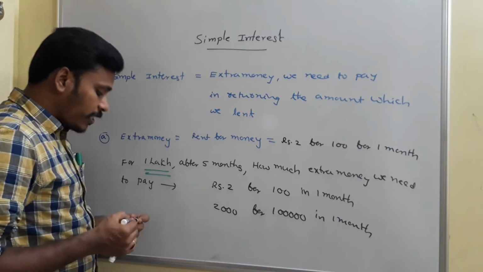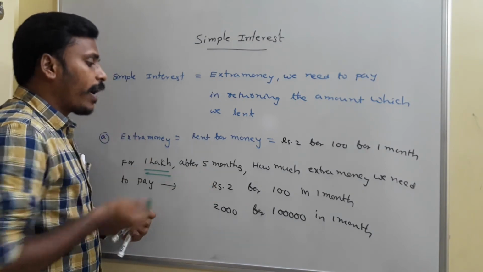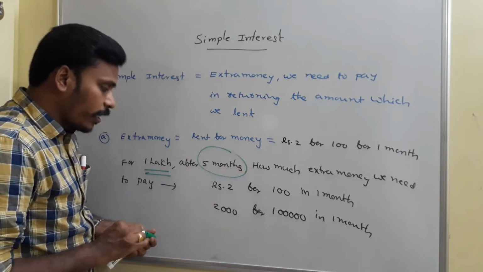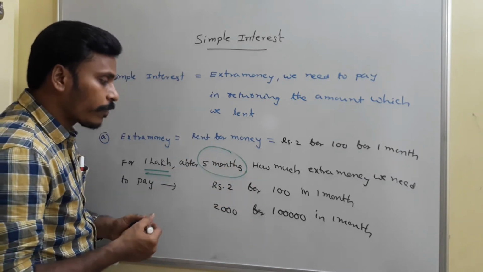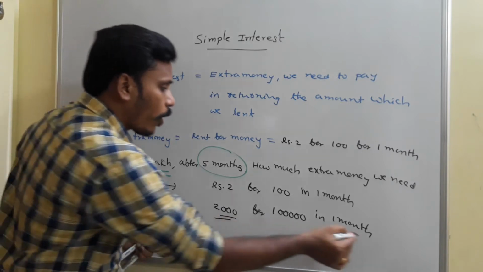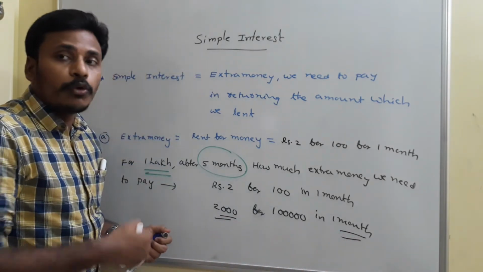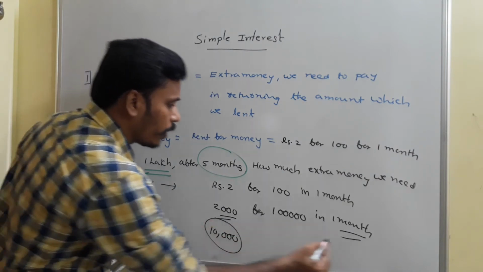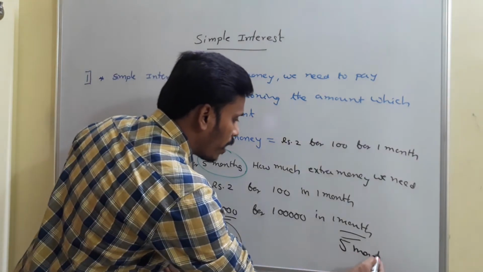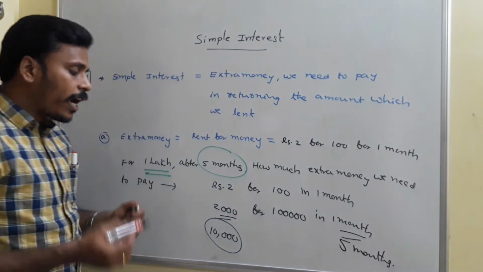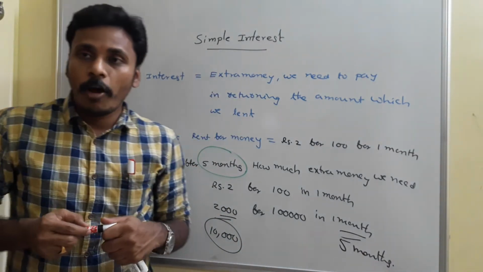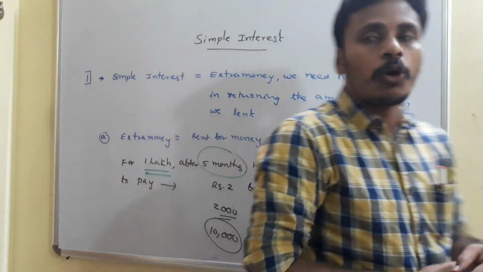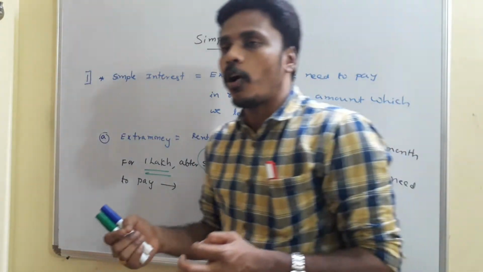But the time period is also mentioned here, 5 months. And you need to calculate it for 5 months. It is very clear that if you fix that 1 lakh, this 2000 rupees is for 1 month, and for 5 months you need to multiply with 5. So you need to pay an amount of 10,000 rupees for 5 months. At the end of this discussion, the extra money for using 1 lakh rupees for 5 months is 10,000 rupees. That's the very initial way of discussion.